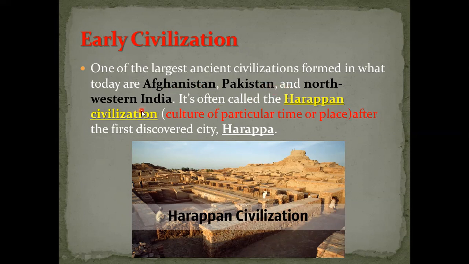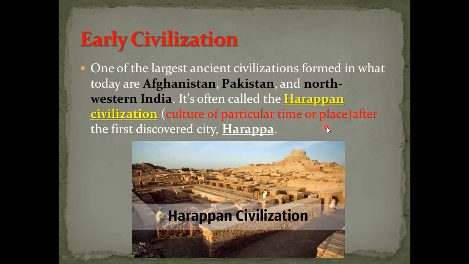Can I ask you, what is the name of the civilization in Pakistan, Afghanistan, and northwestern India? Yes, it's called the Harappan civilization. Perfect. What does the word civilization mean? The culture of a particular time or place.